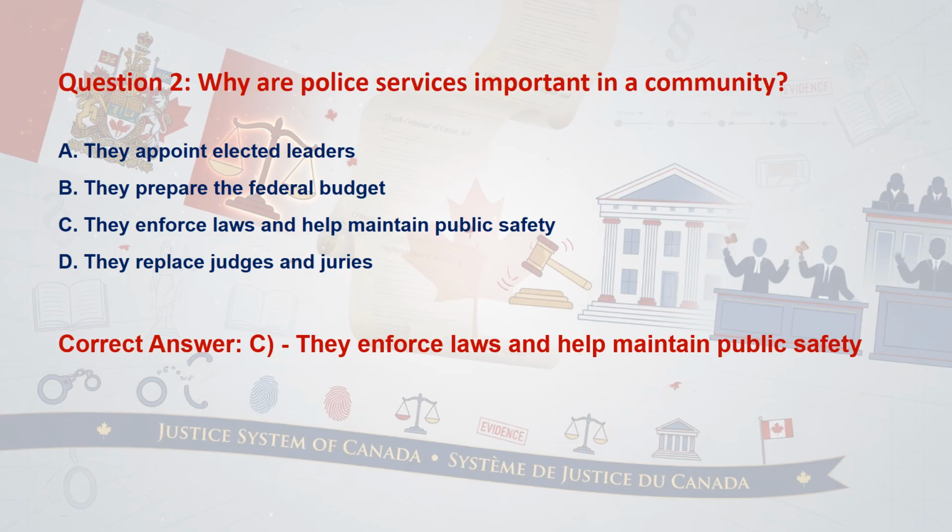Why are the other options wrong? A. Elected leaders are chosen through democratic processes. And why is B wrong? Because budgets are handled by governments and legislatures, not police services. And D is wrong because judges and juries have separate court roles that police do not replace. The memory trick for this question is: police equals public safety rules plus law enforcement.